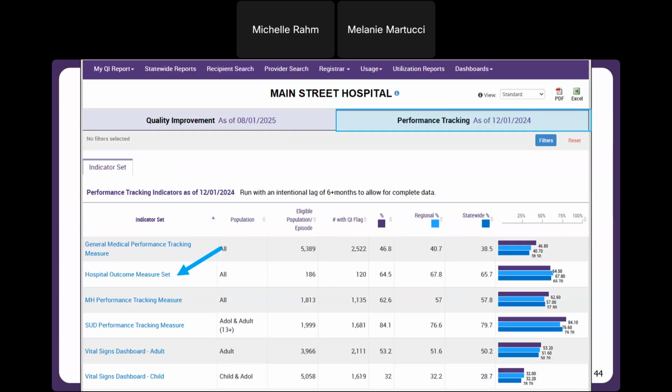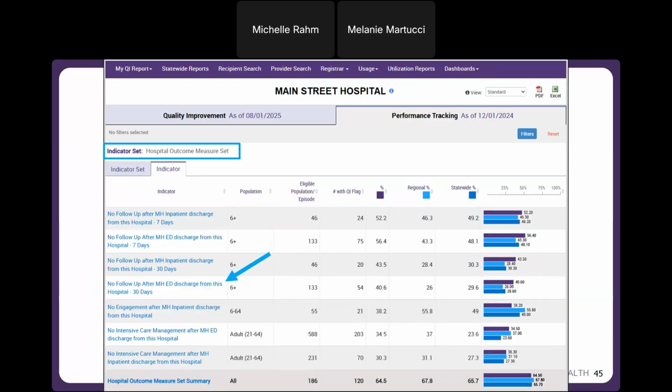Okay, so I'll show where this new hospital outcome measure set exists. We're in my QI report here. I'm logged in as a hospital. And in the performance tracking tab, I can see the hospital outcome measure set here. So let me drill into that and I'll go over each column.